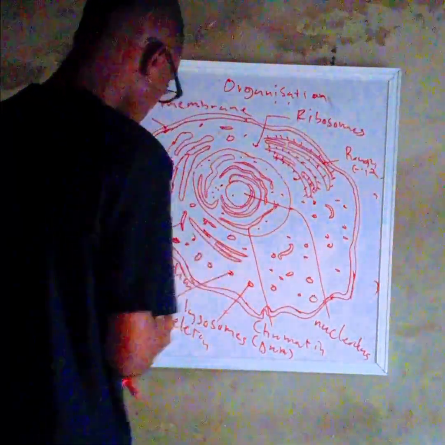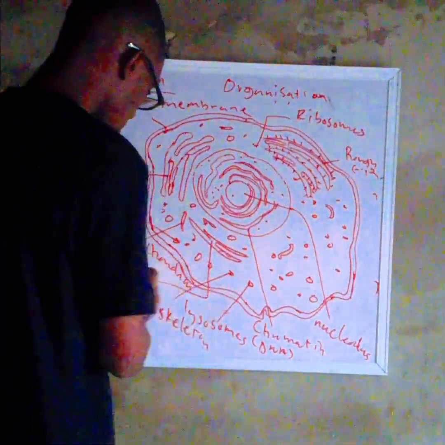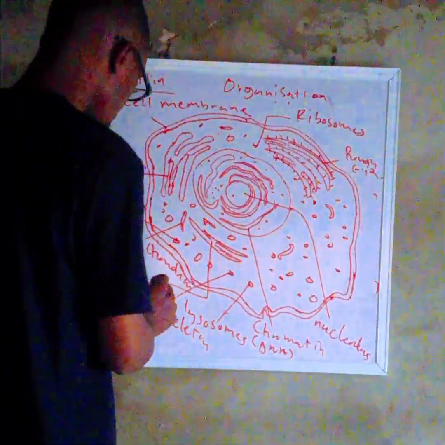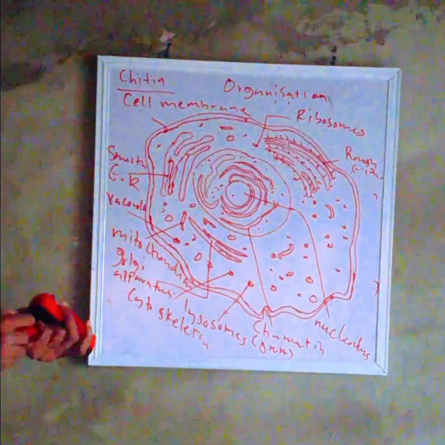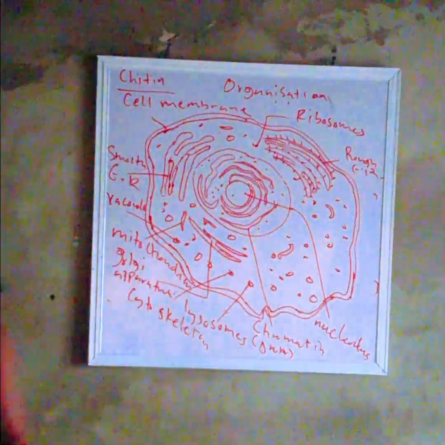What's it used for? It's used for transportation of materials in and out of the cell. Okay, so this is just a sketch of what